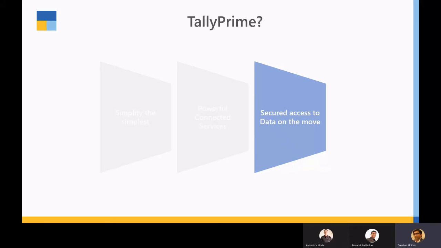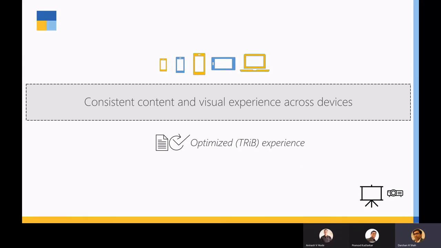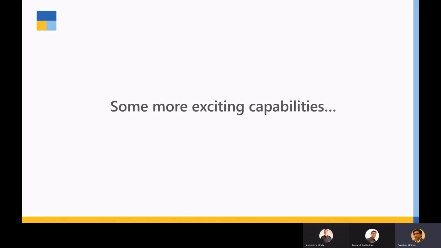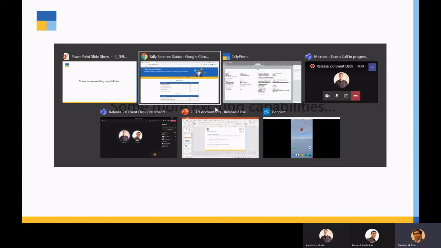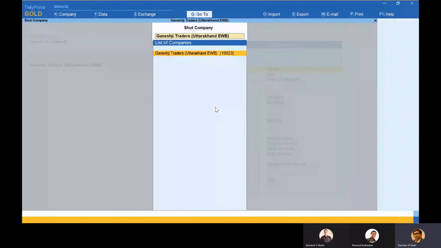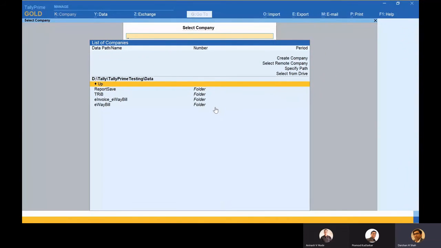So here is secured access to data on the move. Friends, once the lockdown is over, people will be on the field, and people have started being on the field, and they would really like to have their data in their hands. What would be a better option than mobile for data access? So this is one of the interesting things which I would like to show you. For that, I would like you to pick up your mobile, and I'll do some configuration in my company, which will help you to see my company on your mobile.